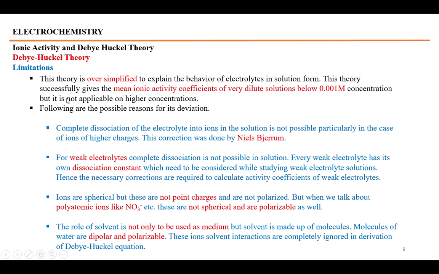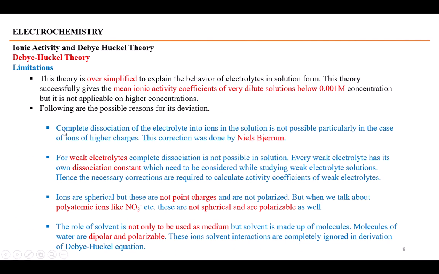Limitations of the Debye-Huckel theory. This theory is oversimplified to explain the behavior of electrolytes in solution. This theory successfully gives the mean ionic activity coefficient of very dilute solutions. It is true for very dilute solutions which have a concentration of 0.001 molar or below. This theory is applicable there, but it is not applicable at higher concentration values.